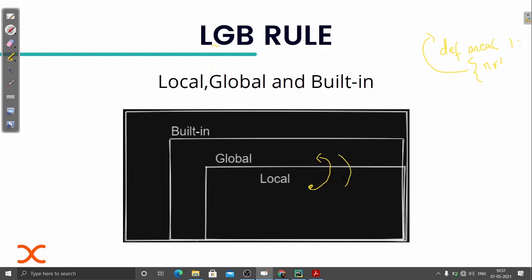But the reverse way is not possible. If I'm in the global space, outside the scope, and I want to access some value that is inside the local scope, I cannot do that. Are you getting my point? While you are in the local scope, coming out and accessing the value of global, you can do that, but the reverse way is not possible.